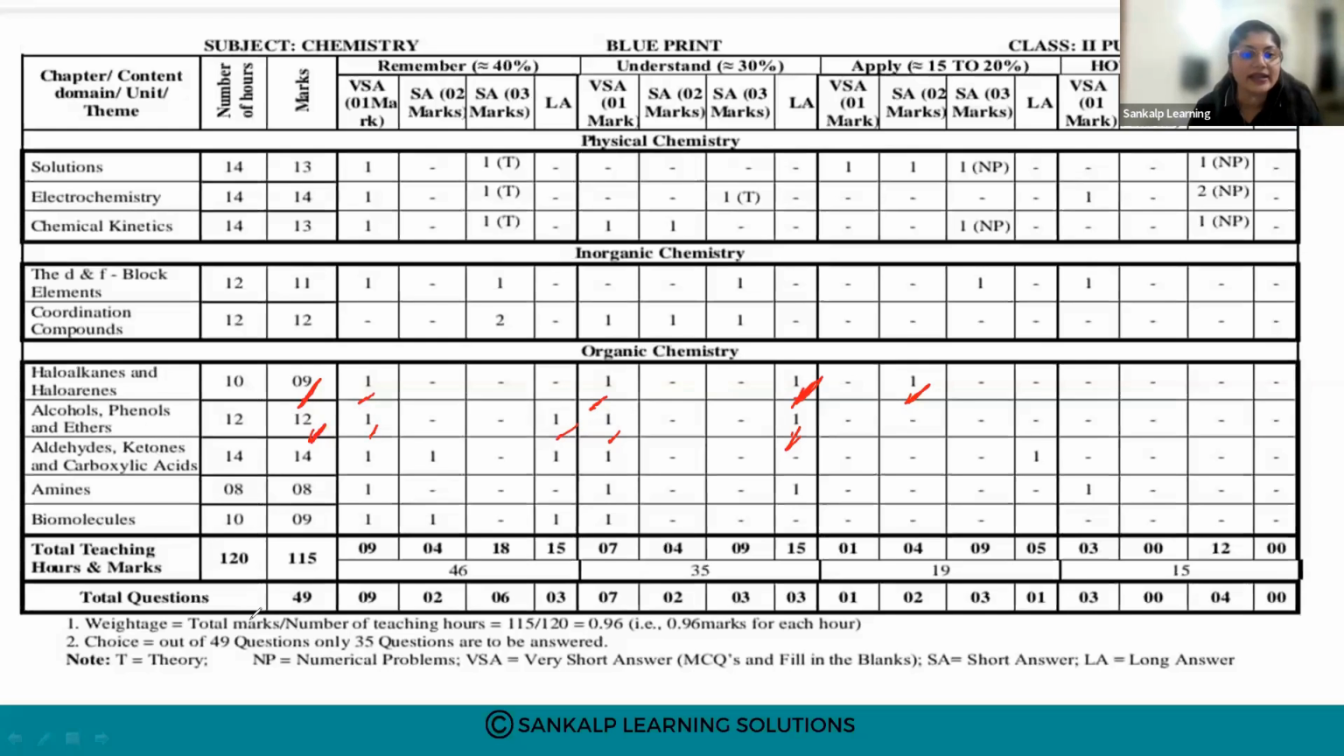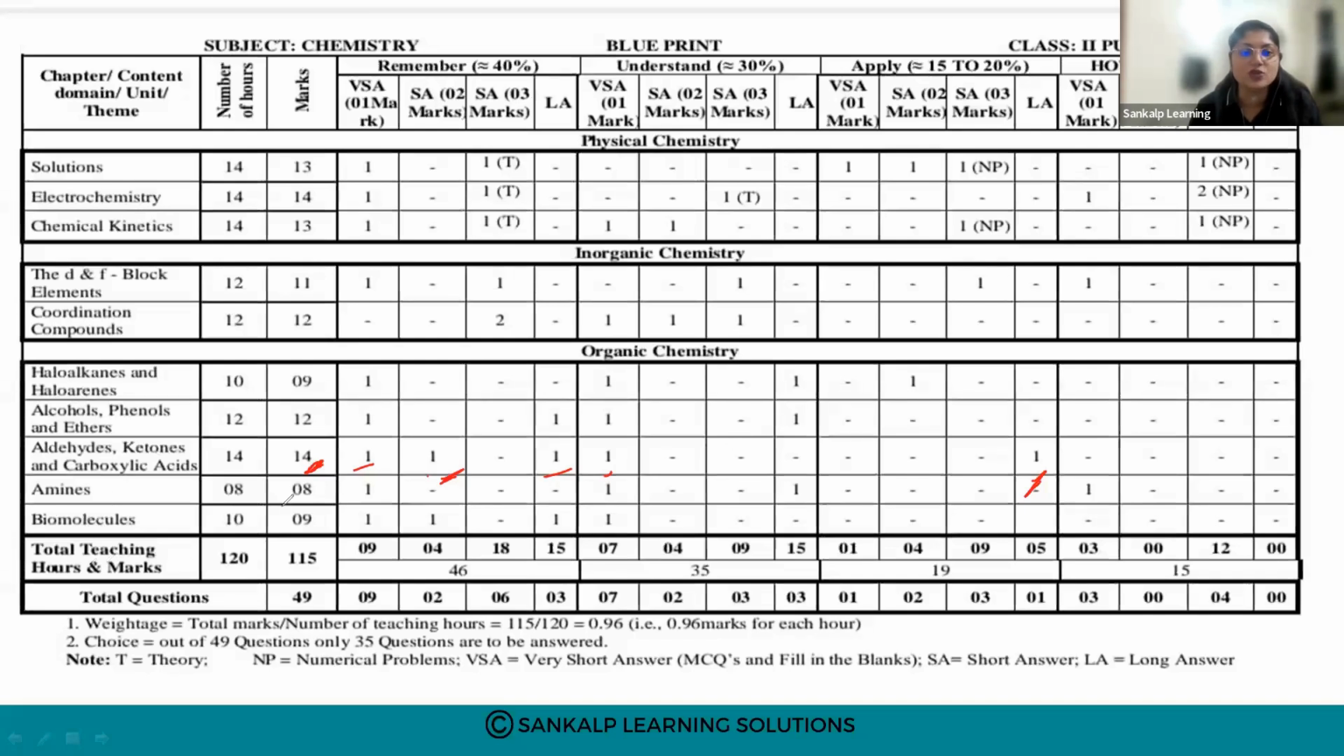Next is aldehydes, ketones, and carboxylic acids. The number of marks allotted is 14. The 1 mark questions asked are 2, then 2 marks 1 question, and long answers, sorry, 2. So there are 2 long answers, which will be divided into 3 plus 2 again. So this is aldehydes, ketones, and carboxylic acids.